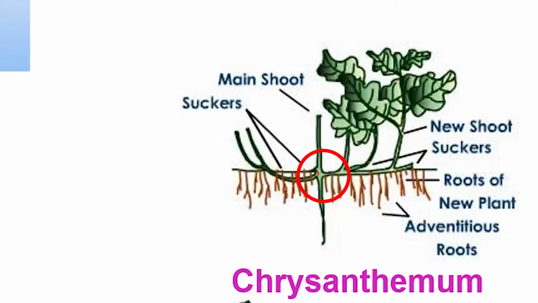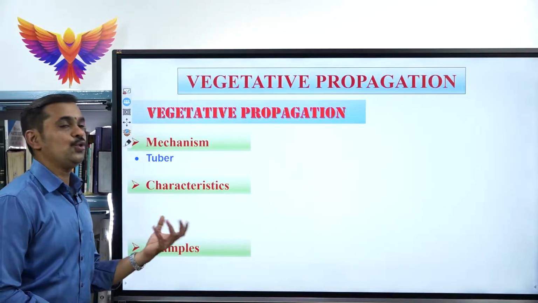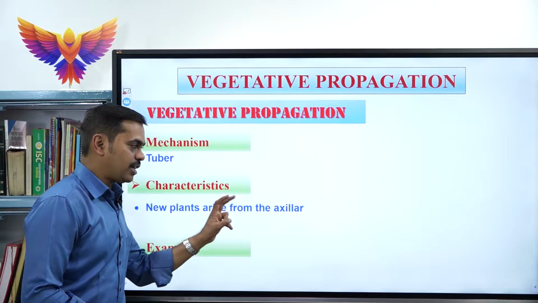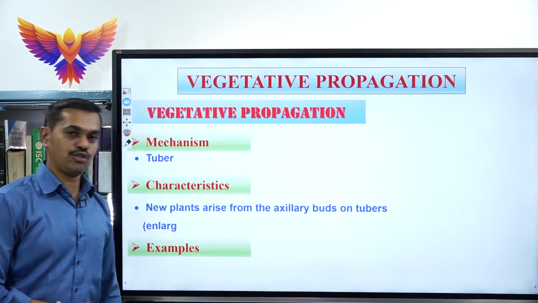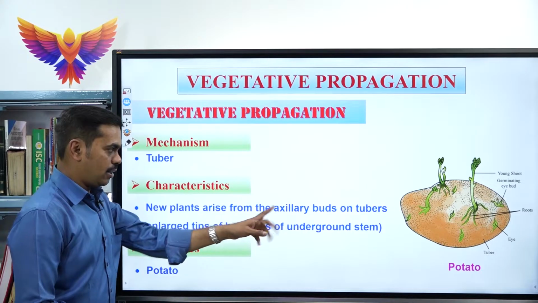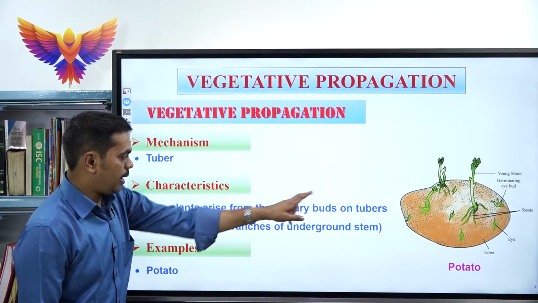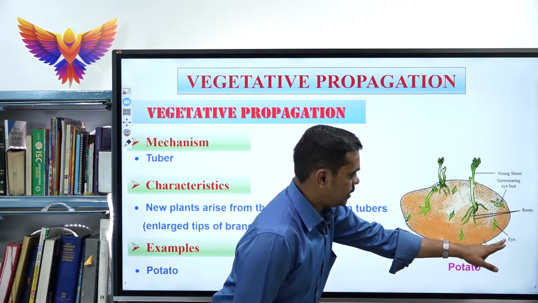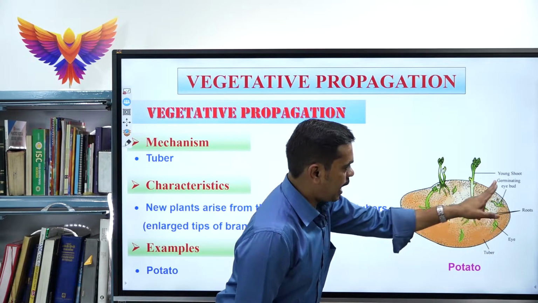So the next mechanism we will be learning about is tuber. In tuber the new plants arise from the axillary buds on tubers. Best example, potato. So look at there. See here the tips of the branches of the underground stem are enlarged. So their axillary buds, look at the axillary buds, see this is the eye, over the eye a bud develops,